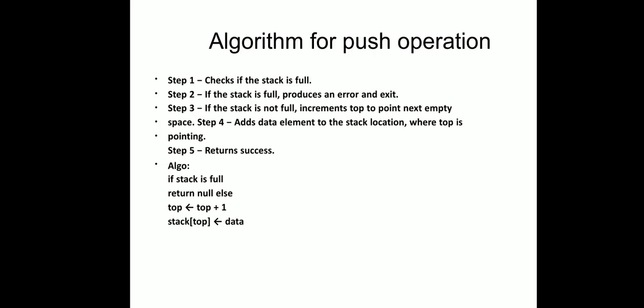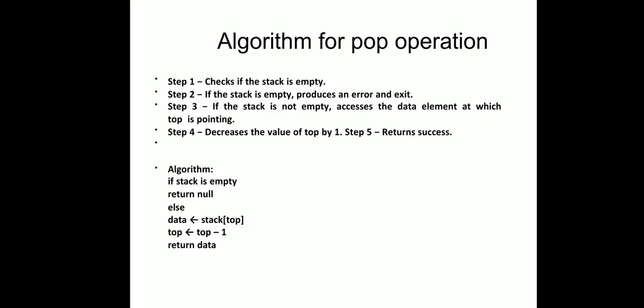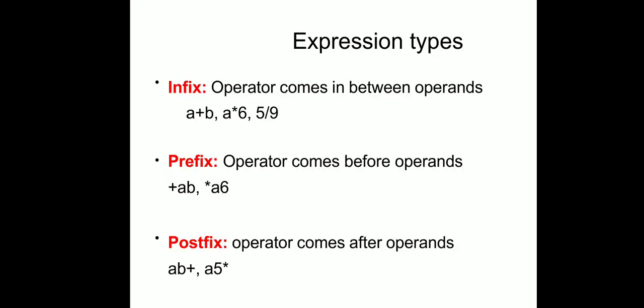Now this is the algorithm for the push operation in C programming. First you have to check whether the stack is full or not. If it is full, then display an error. If it is not full, then increase the position of top by 1 and at the top position insert the data. Same case for the pop operation. If the stack is empty, then show some error. If the stack is not empty, then find the element present at the top position of the stack and simply decrement the top pointer by 1. So you can say that element is removed from the stack.